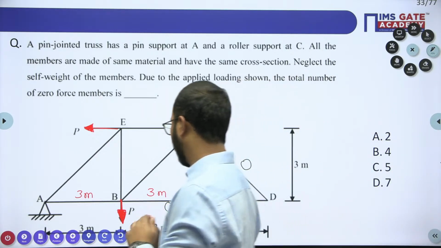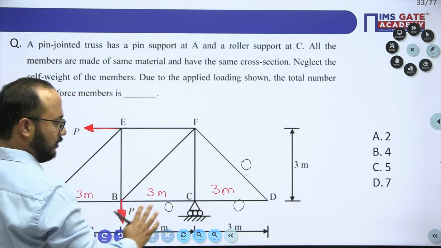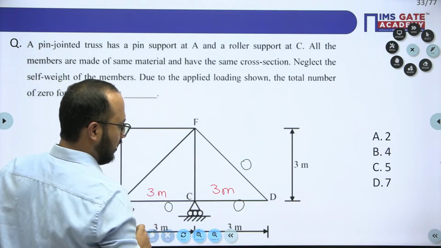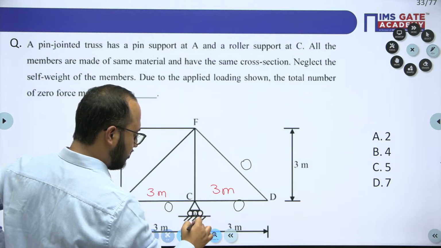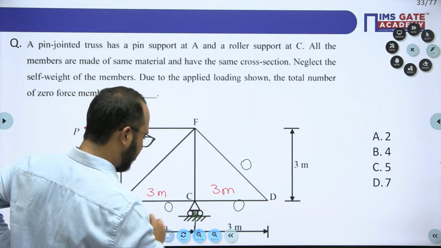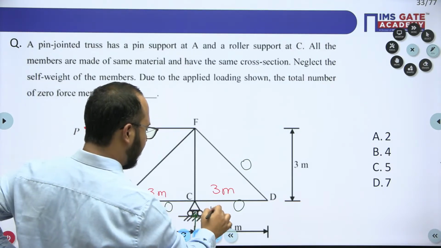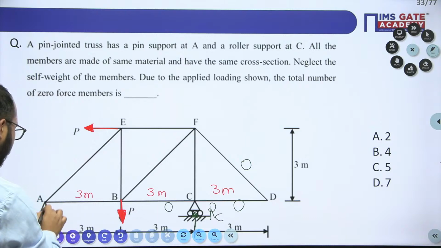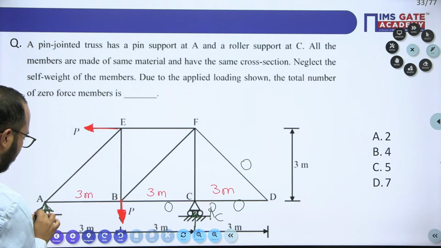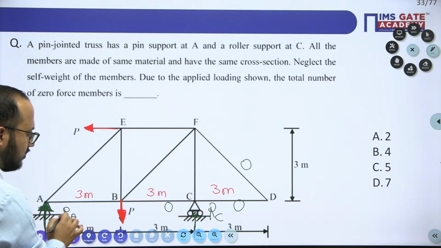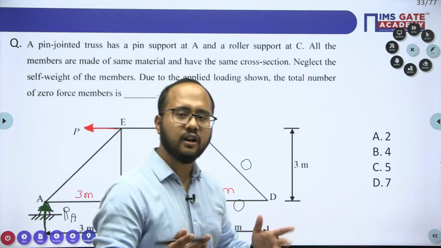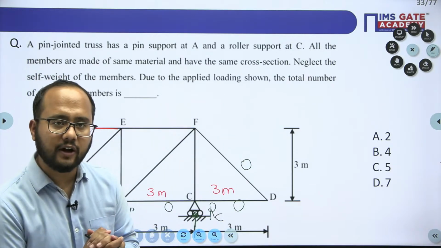BC correct. Now see, if BC is 0, then this is 0, this is 0. Whatever support reaction is there, let's suppose we call it RC, and there is one support reaction here, RA. Can you calculate the value of RC here?